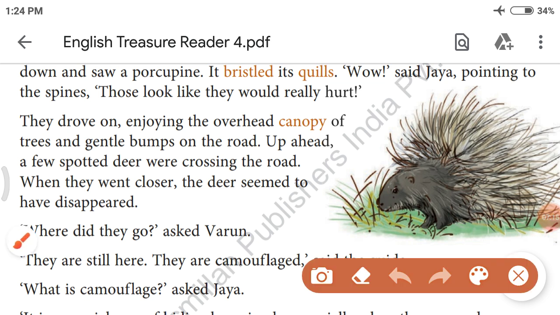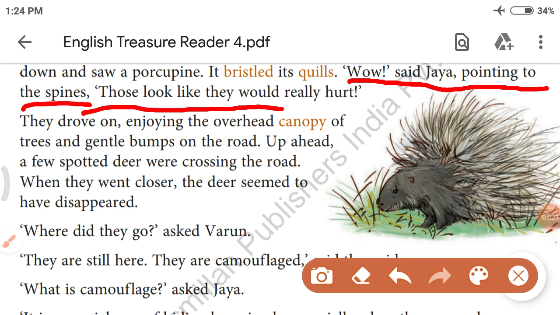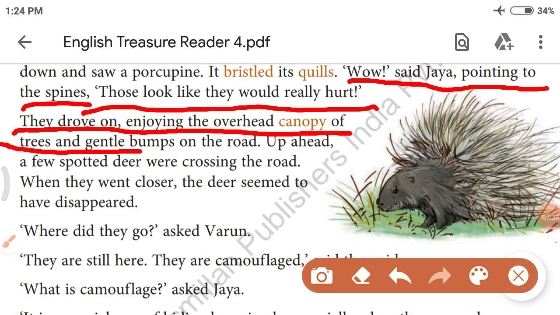So, let's see what happens. "Wow," said Jaya, pointing to the spines. "Those look like they would really hurt." It looks like thorns which would really hurt. They drove on, enjoying the overhead canopy of trees and gentle bumps on the road. Canopy means big trees which mix with each other and grow overhead.